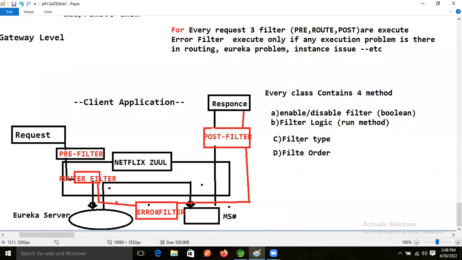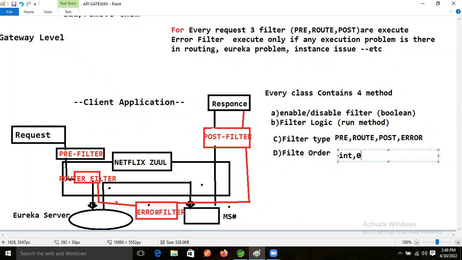Filter order method. So filter type is taking some inputs, right? Which kind of input is taking? Pre input is taking, after that route filter is taking, post is taking, after that error is taking, and this one is taking an int type. What is the purpose? For some type of filter, which order we want: first order, second order, third order.